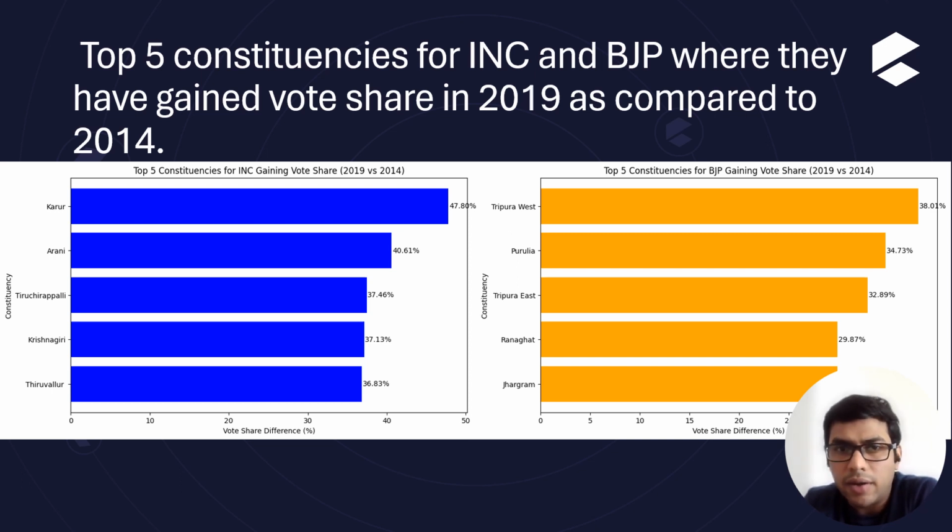There are several reasons which can contribute to this, and one or two that I found was how the party has advertised in that constituency and how well the people have received it, and also one factor obviously is that the previous candidates in the constituency have failed to deliver on the promises. That may also be a major reason.